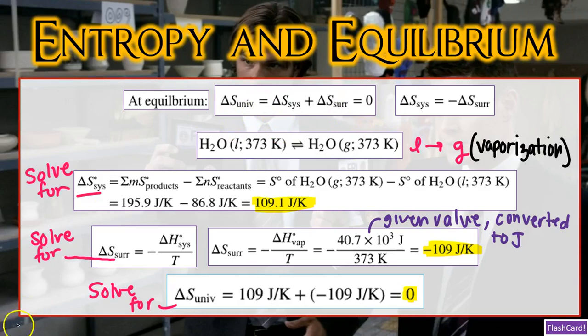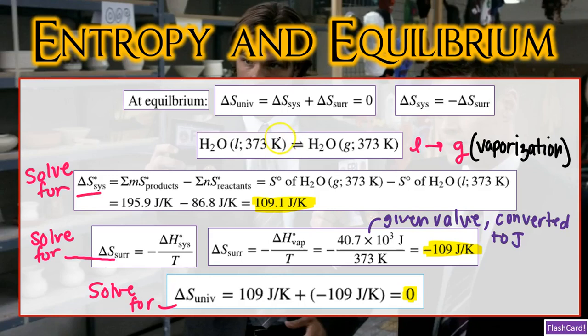We can also rewrite this and say delta S of the system is equal to negative delta S of the surroundings, or vice versa. If the system is negative, the surroundings will be positive. Again, it's all about equaling 0. So when a system reaches equilibrium, neither the forward nor the reverse reaction is spontaneous. So there is no net reaction in either direction. And this delta S of the universe helps us verify that.